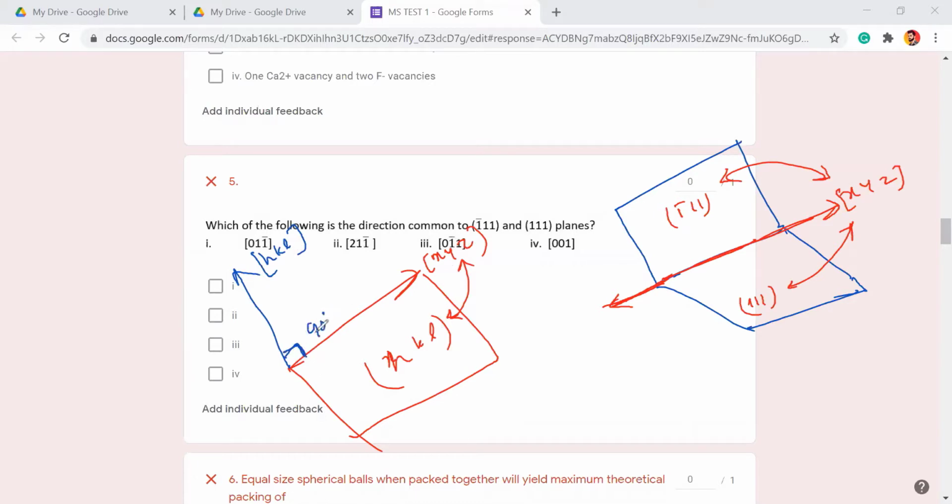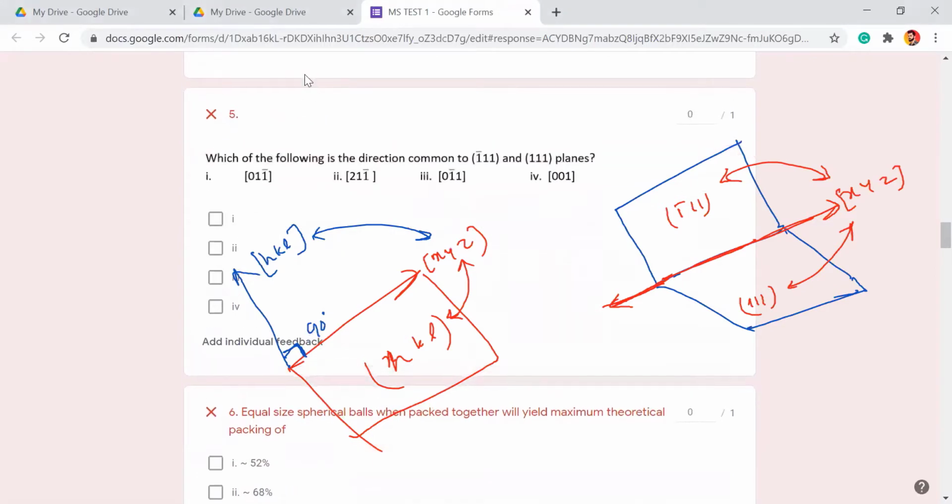Now see, both have the 90 degree, so their dot product is going to be 0 at any cost. If a direction is lying on a plane, their dot product is going to be 0. Since we have two planes and one direction, you can go for the dot product simply. If you see this question, it is asking which direction is common to these two planes. So the dot product should be 0, right?